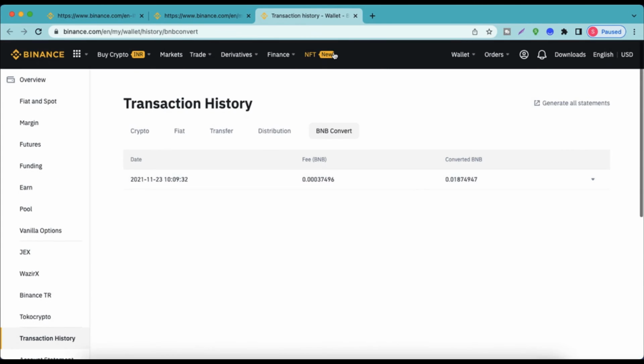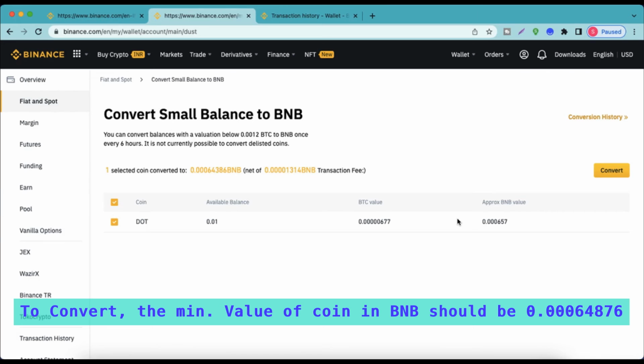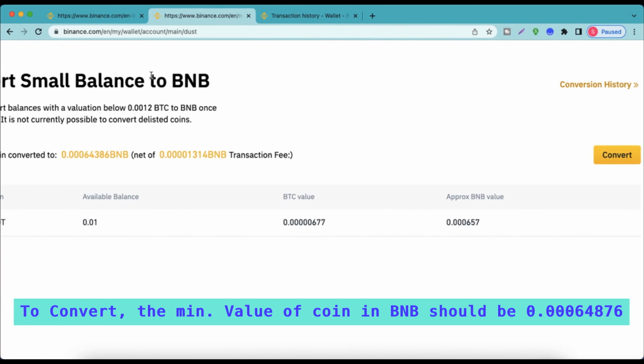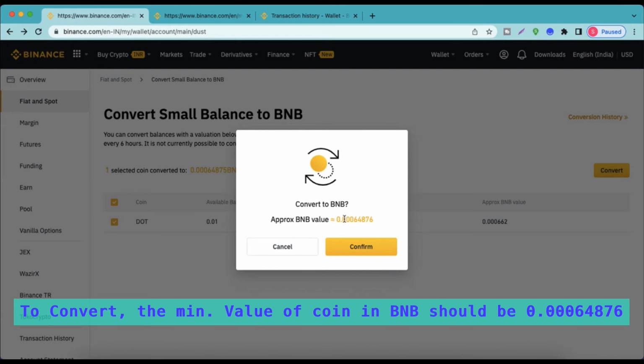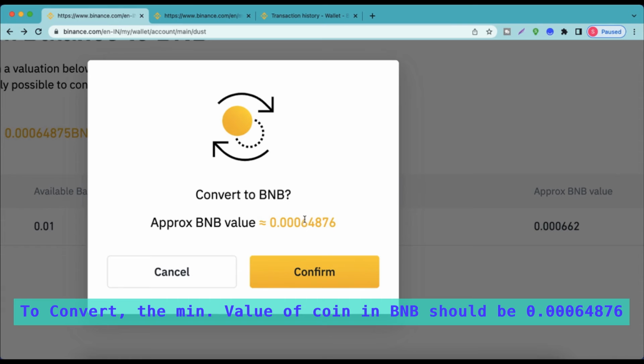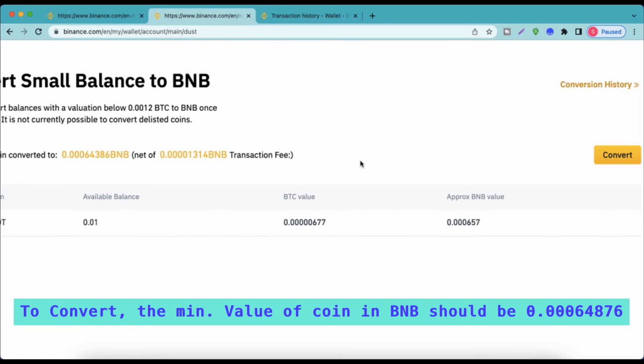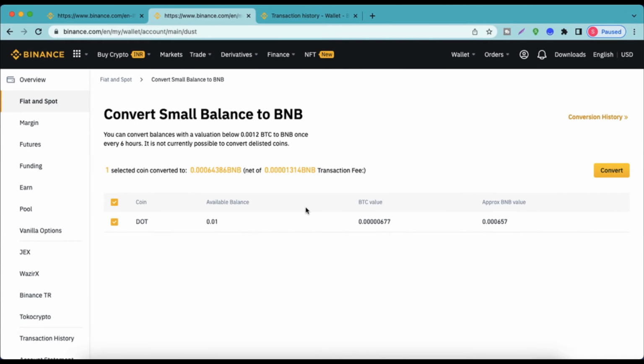And now let's go back. Here I'm not able to convert it, the reason being, in order to complete the conversion, Binance requires a certain amount of BNB and mine is below that. The requirement is not met. So here on this screen you see the requirement, and this is how much I have got. So that's why I'm not able to convert it and show it right now, but you know the steps that you have to follow to do the conversion.